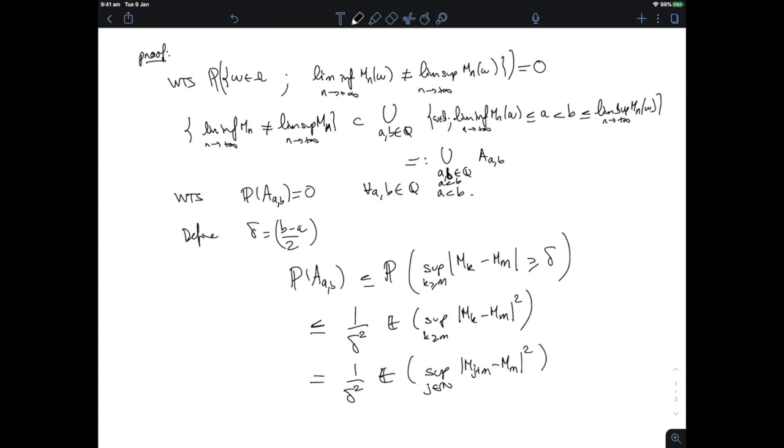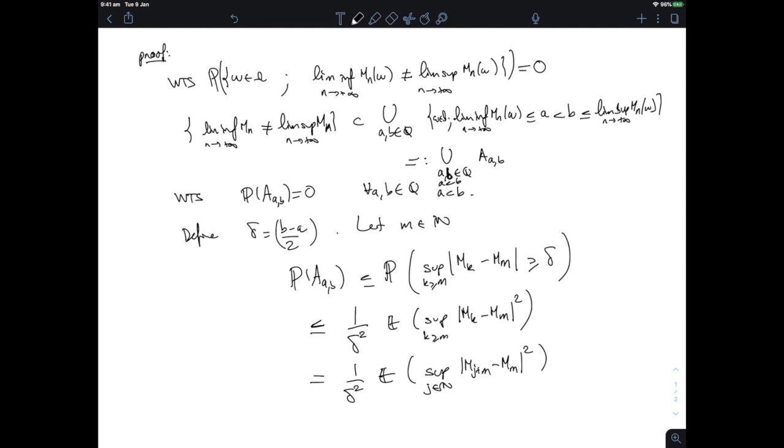Right, and I could fix my m to start with, actually, because the lim inf being smaller or equal than the lim sup, the lim sup is going to be greater than any value of M_m. So I'm fixing an m, and I'm taking this sup.